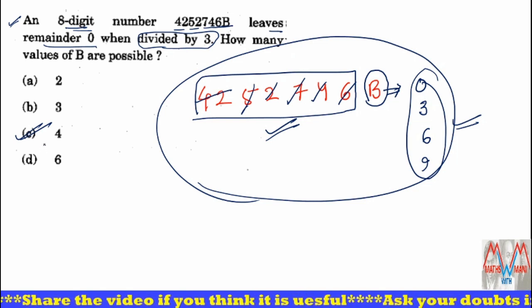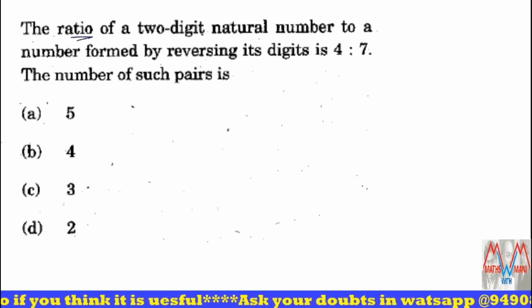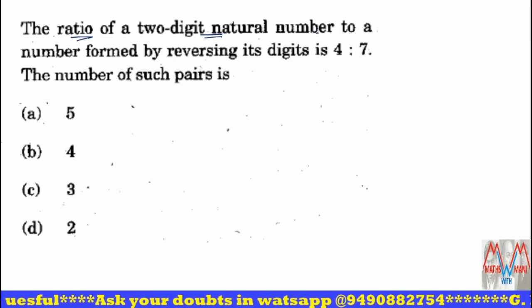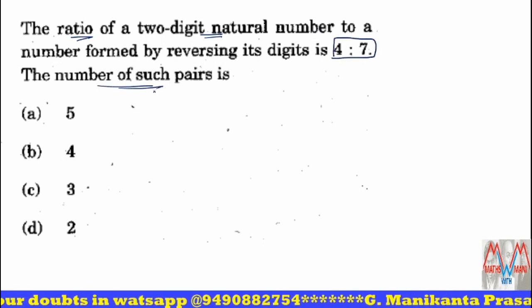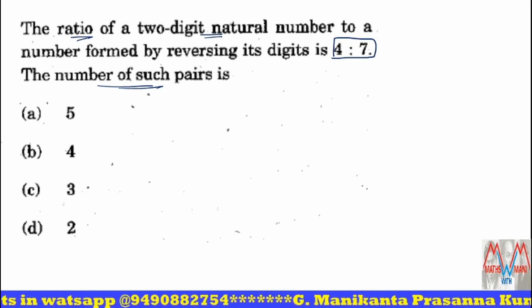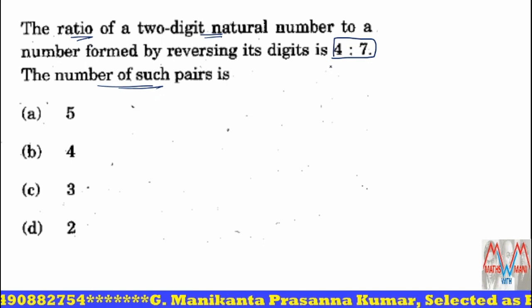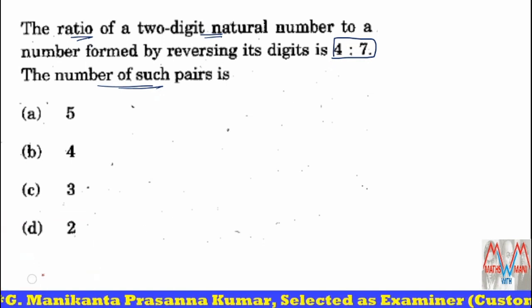Clear? Next one. The ratio of a 2-digit natural number to the number formed by reversing its digits is 4 is to 7. Then how many such pairs are formed? Such that the ratio is 4 is to 7. Very important model in CGL also.